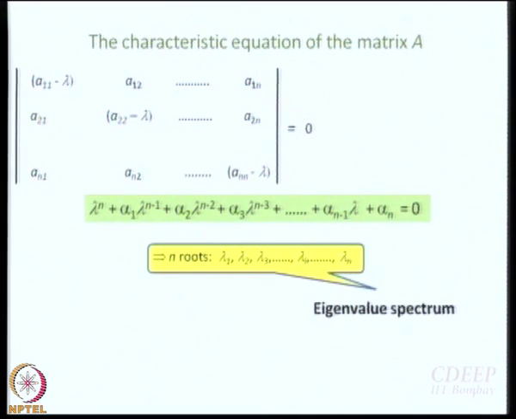Okay, eigenvalue spectrum. What does this mean? Can you take this story a little further by yourself? I have a square matrix, n by n square matrix. What I am saying is that if I know the elements of the matrix, then I can write down the characteristic equation of the matrix, and we are going to do that in a few minutes. And then from that characteristic equation I am going to get n values of lambda. What is lambda? Eigenvalue. So an n by n matrix is going to have n number of eigenvalues.